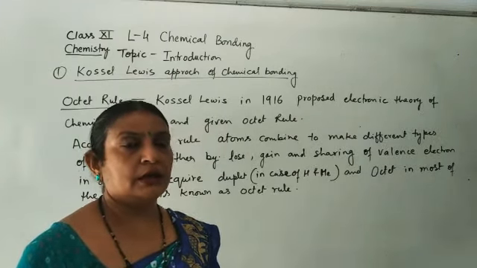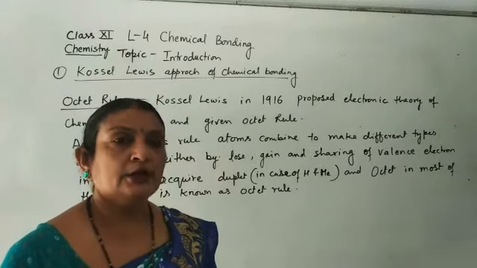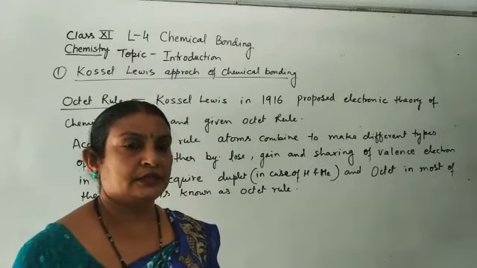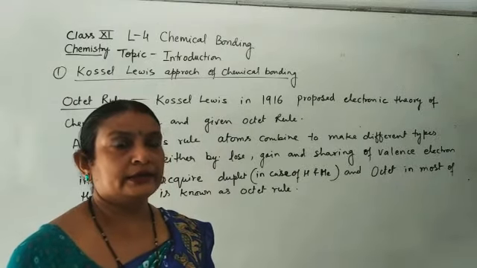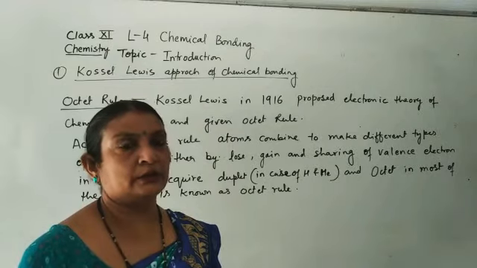In the case of hydrogen and helium, they try to acquire 2 electrons in the first shell, that is a duplet, and other elements try to acquire 8 electrons in their valence shell to acquire stability.